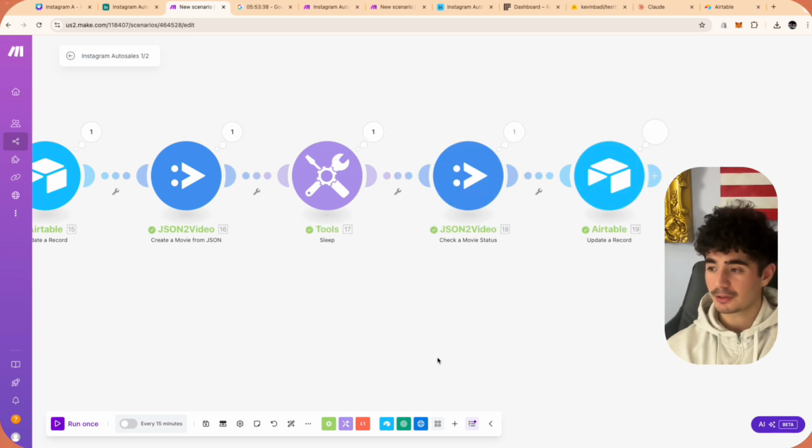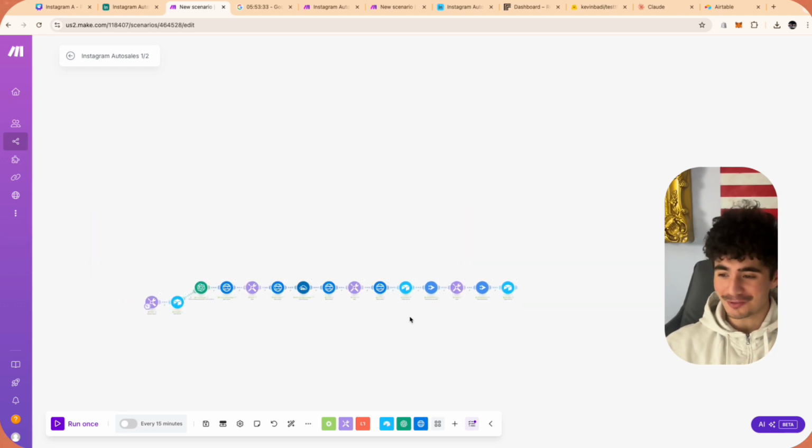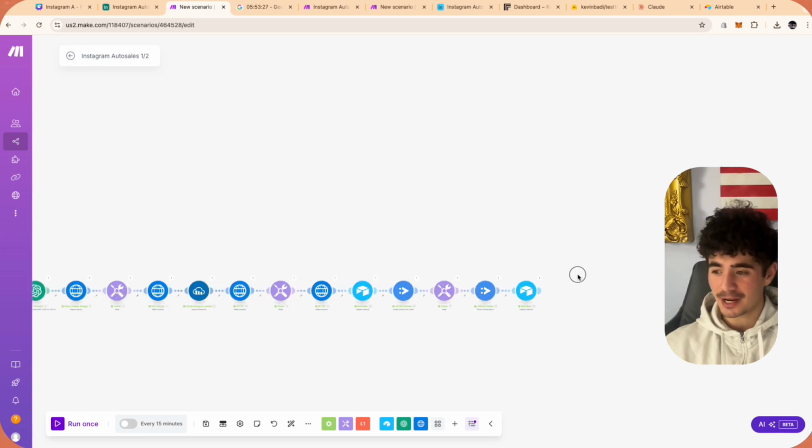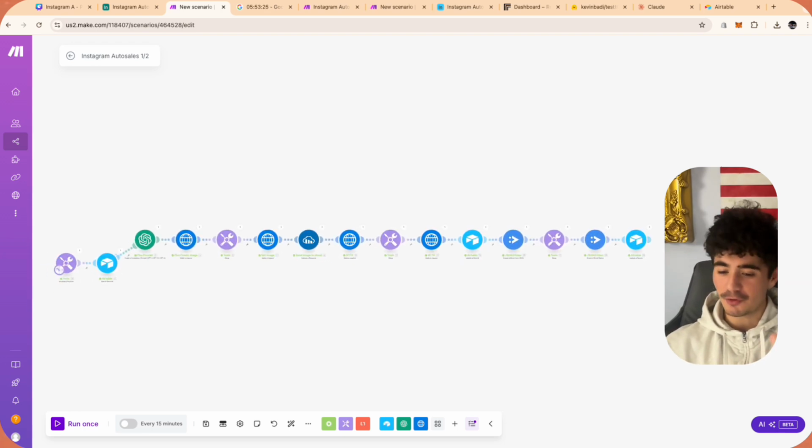Okay, perfect. So I know you guys have been struggling through this because you have to wait through all of these modules. And so by the time you get to the end of the automation and you run into an error, it could take like 10 minutes to solve each one of those issues. So anyways, we got this completely done.